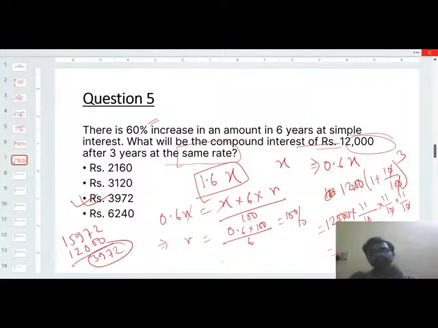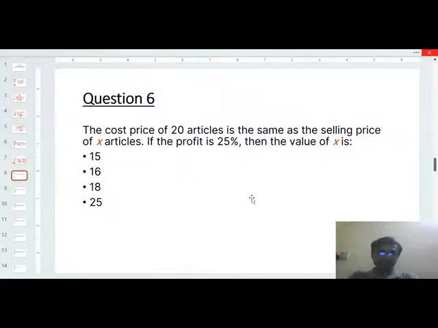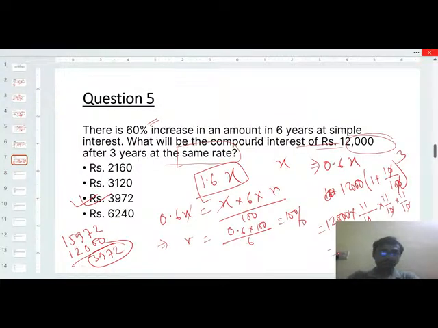Understood? In this way you can solve all the compound interest type of questions, because in compound interest questions you will get the total sum, not the interest gain like in simple interest. After getting the total sum, if you subtract the principal amount, you will get the interest gain, or compound interest gain. So these are a few questions from compound interest.